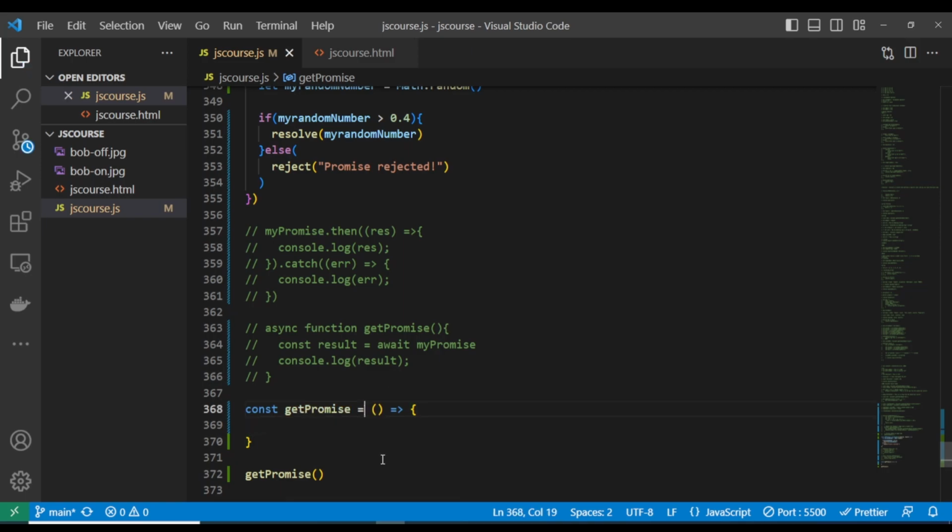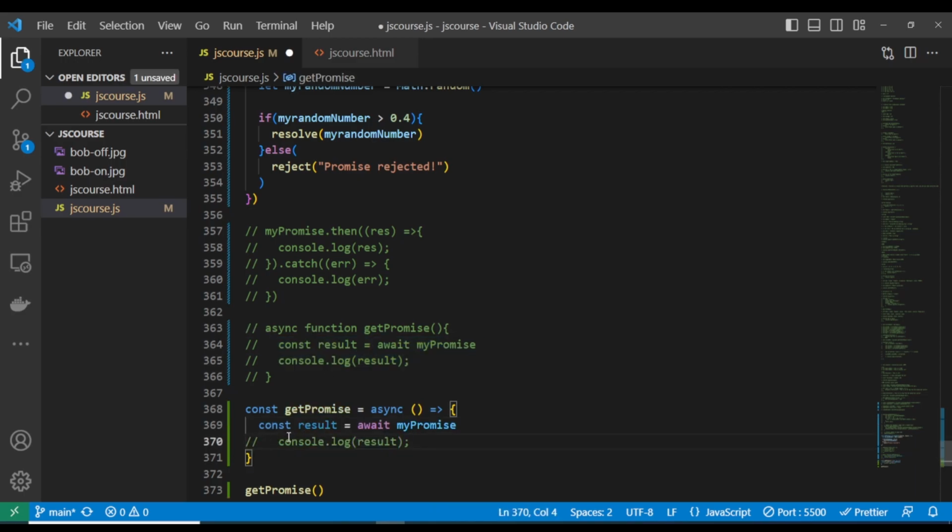To make this function async, you also have to add your async here. It has now turned into an async function. You have to add the async here. Remember, when we used our traditional function, we added the async from the very beginning. What you have to do is, let's also copy what you have here.